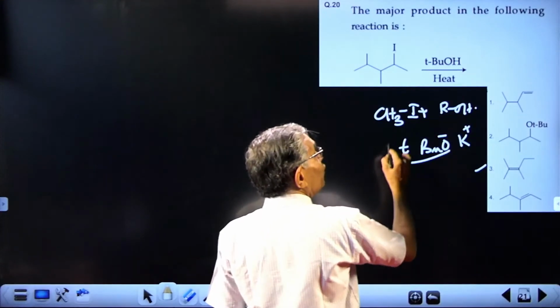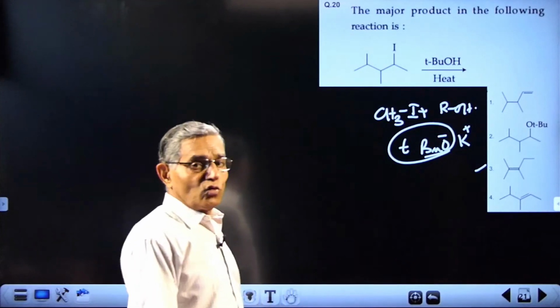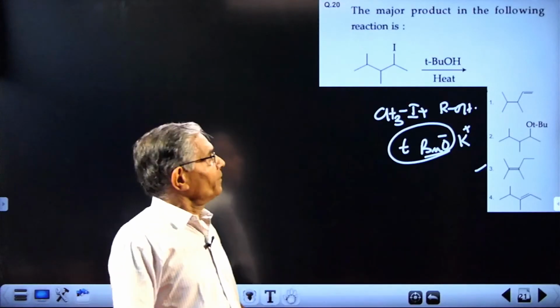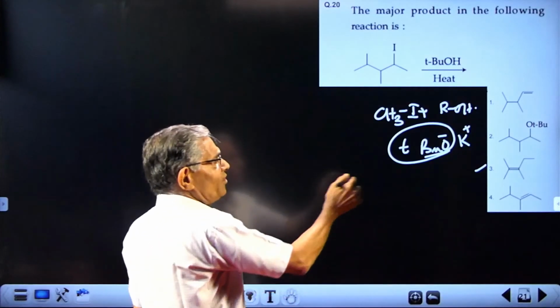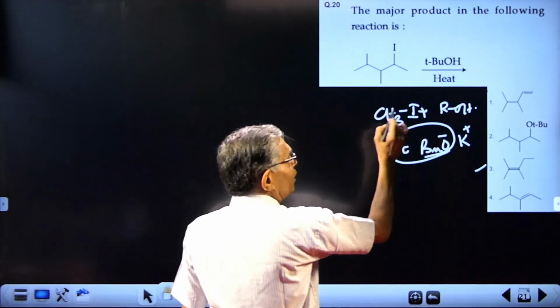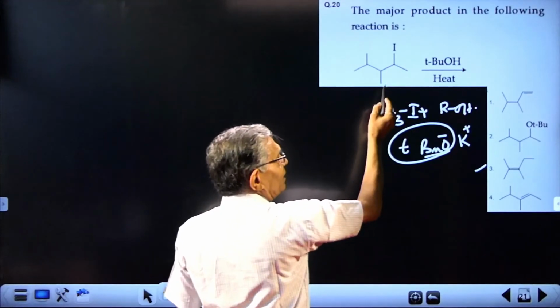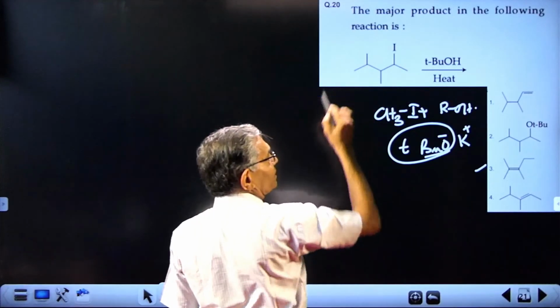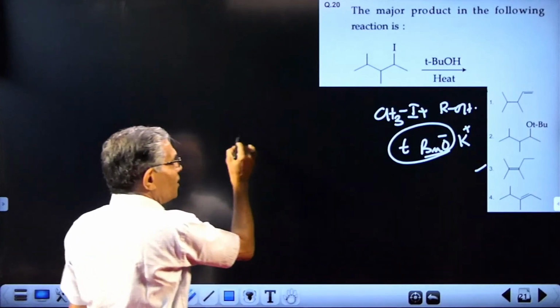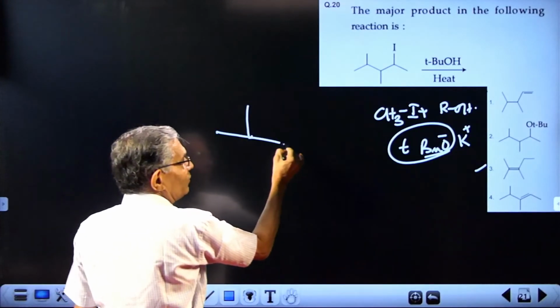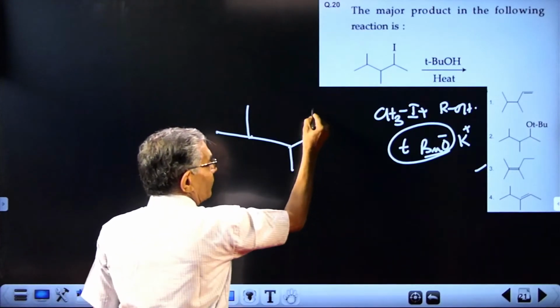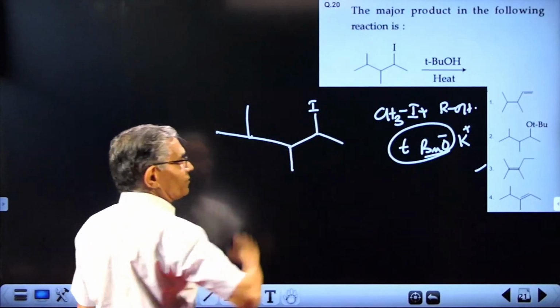This is a nucleophile, tertiary butoxide nucleophile having high bulk. So it is not easy for this tertiary butoxide anion to attack hydrogen at this junction or at this junction or at this junction. There is a compound given with this formula. This is I and this is CH3.